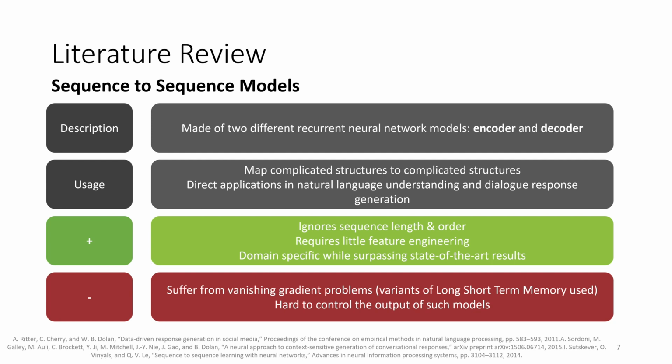The nice thing about sequence-to-sequence models is that they require little feature engineering and domain specificity, while surpassing state-of-the-art results. However, these models, being based on recurrent neural networks, suffer from the vanishing gradient problem, which is not uncommon. That's why the variants of long short-term memory, LSTM RNNs, are mostly used. Another drawback is that it is often very hard to control the output of such models because it's primarily determined by statistical co-occurrences in the used training data, which results in incoherent responses.